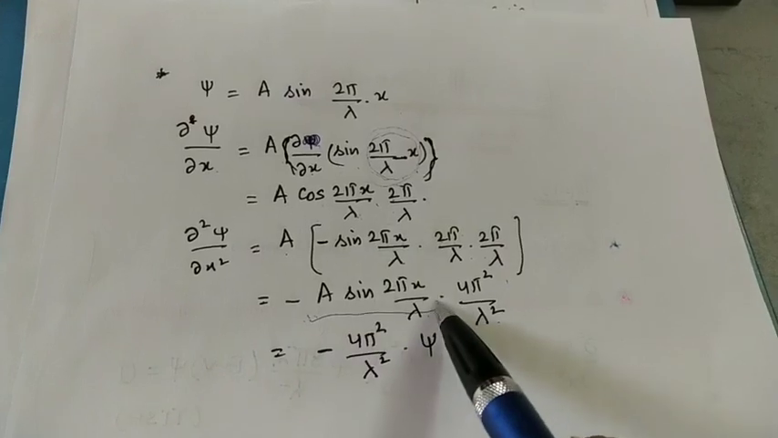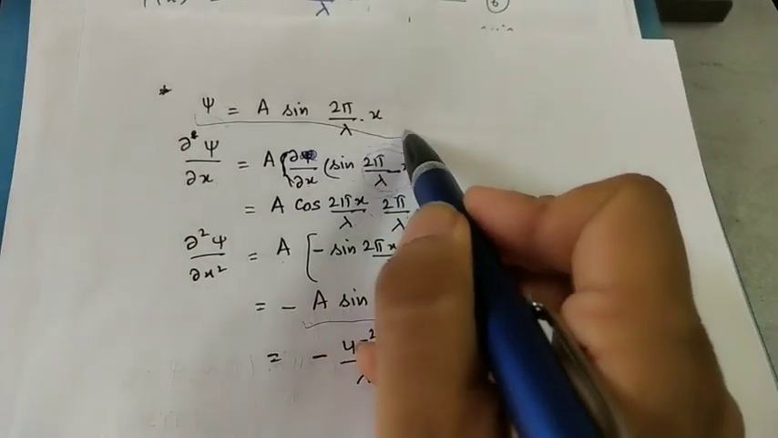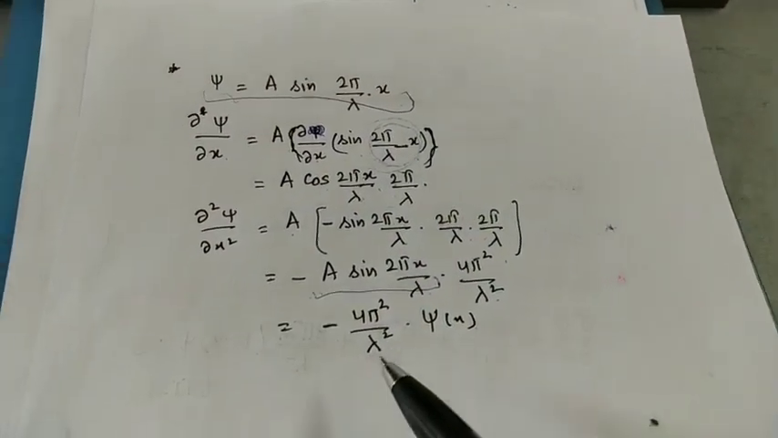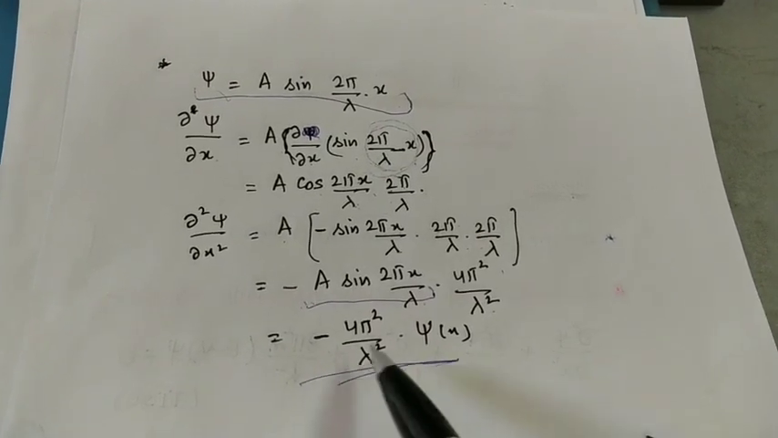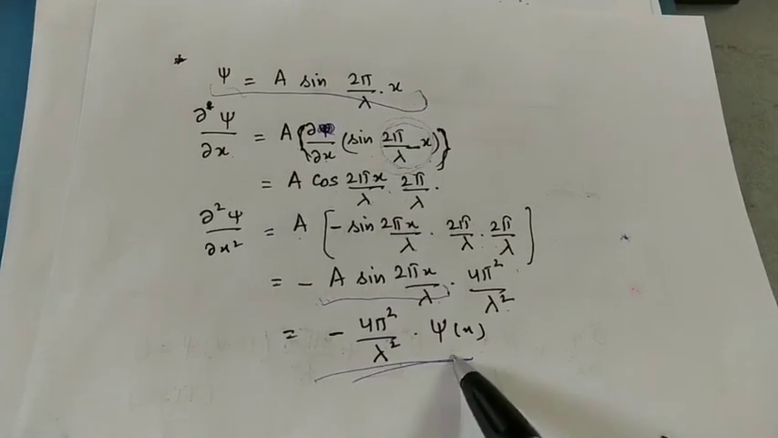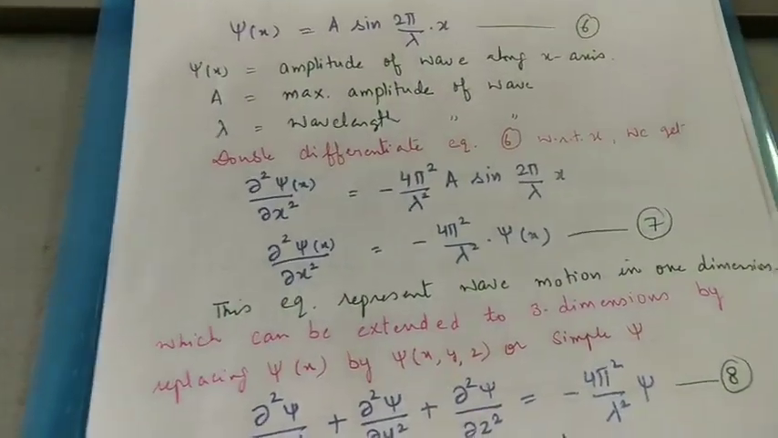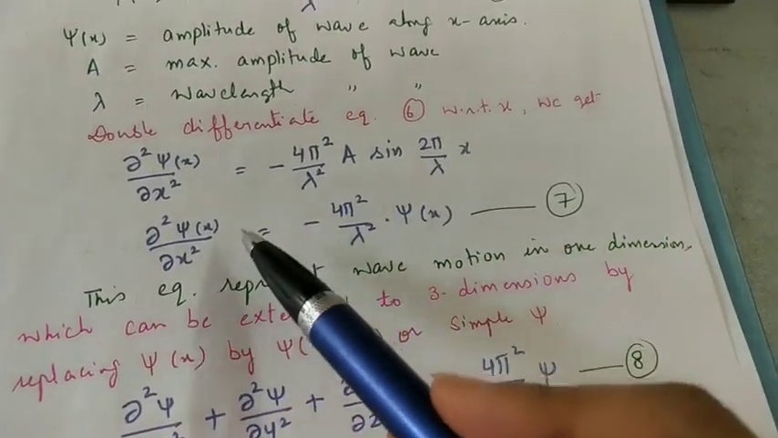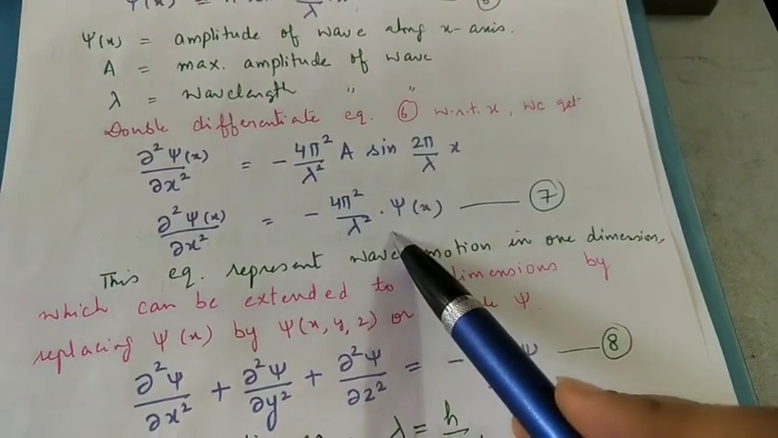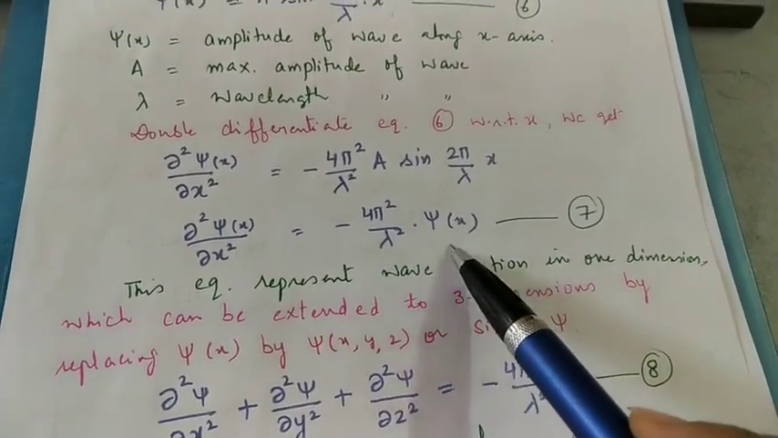Now what is this equation? This is again our psi, A sin 2 pi upon lambda into x. So in short we can write it as minus 4 pi square upon lambda square into psi x. Is it clear? So when we double differentiate this equation, this is the result: minus 4 pi square upon lambda square into psi x.